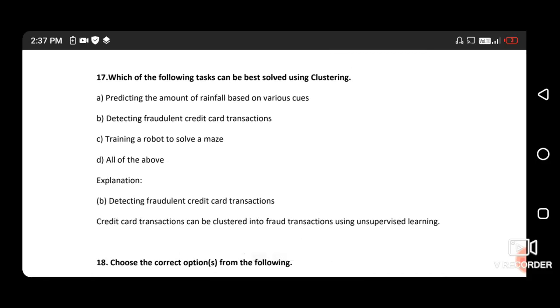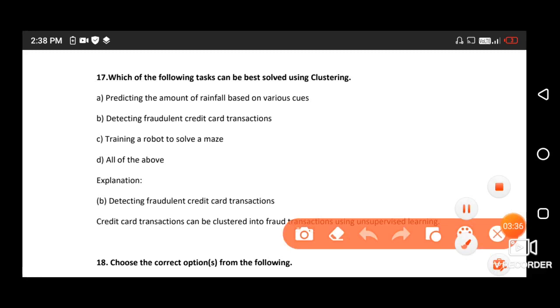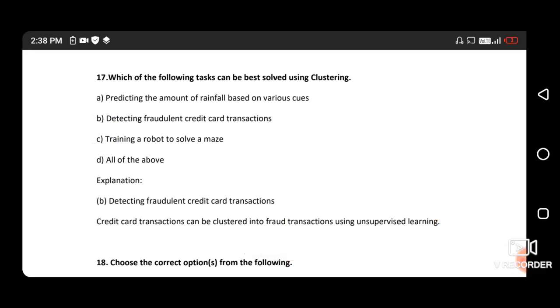Question 17: which of the following tasks can be best solved using clustering? A. Predicting the amount of rainfall based on various cues. B. Detecting fraudulent credit card transactions. C. Training a robot to solve a maze. And D is all of the above. So the correct answer is option number B, detecting fraudulent credit card transactions. We will use clustering.